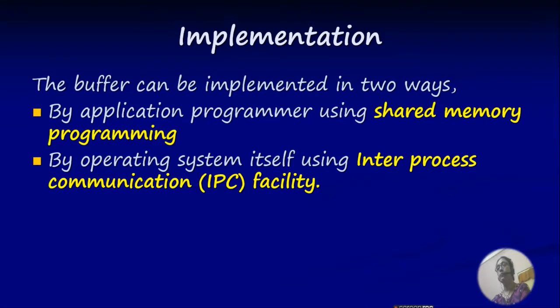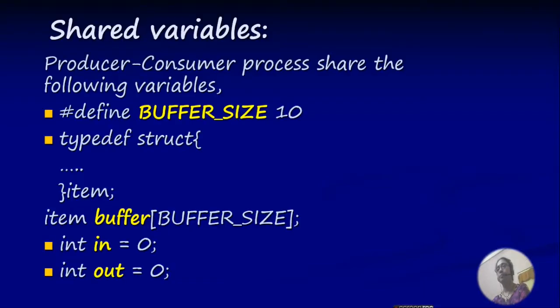Now, regarding the implementation of producer-consumer problem, the buffer that I have already mentioned, that is shared among producer and consumer process, that buffer can be implemented in one of the two ways: by application programmer using shared memory programming, or by operating system itself using inter-process communication, that is IPC facility. Now we'll be discussing shared memory implementation approach of producer-consumer problem.